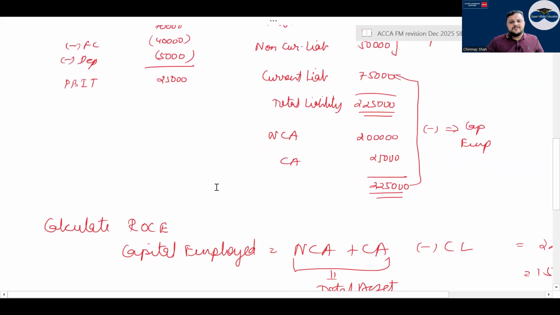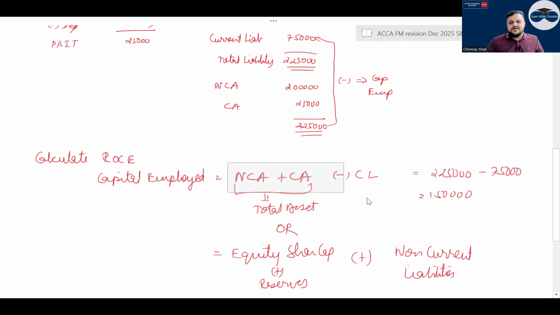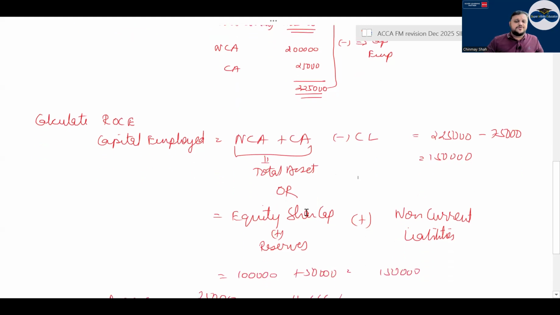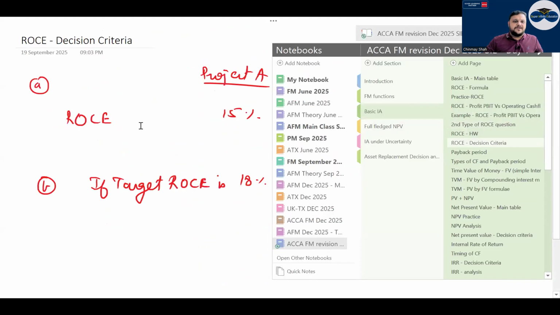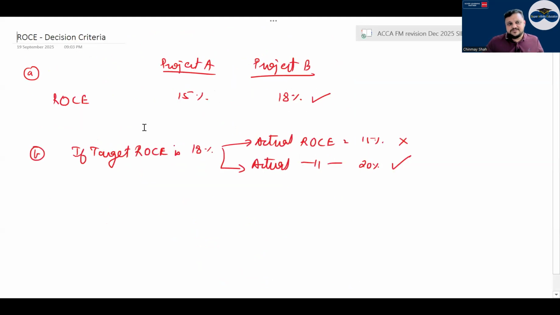Capital employed will be nothing but what? Non-current asset plus current asset minus current liabilities. Have a look. Or it could also be said as total asset minus current liabilities, or it could also be equity share capital plus reserves and non-current liabilities. So however you want to do it, it is a question of ROC type 2 or 3. See, the examiner is very interested that the easy part, he would want to ask you that first, correct?